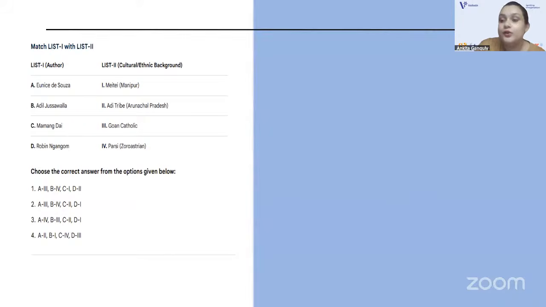Now, here I have given you some authors, and you have to match them with their cultural or ethnic backgrounds. Eunice D'Souza, Adil Jussawala, Mamang Dai, Robin Ngangom. And here you have Meitei, Adi tribe, Goan Catholic, Parsi. So who belongs to which cultural or ethnic background?